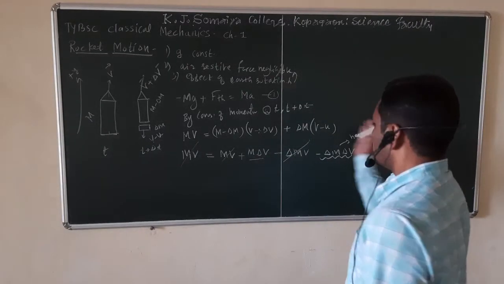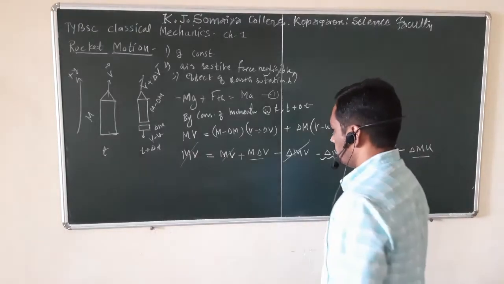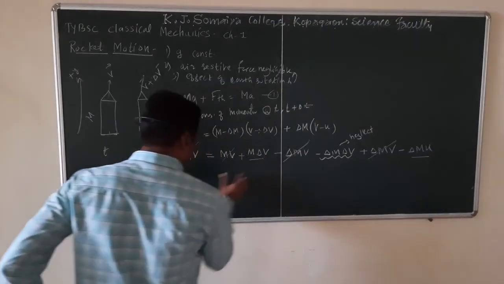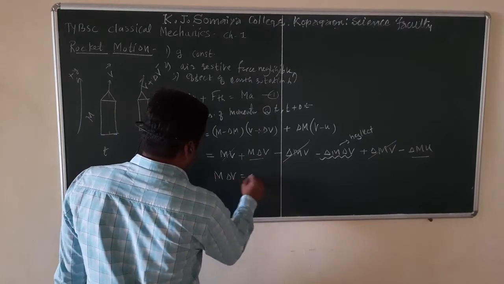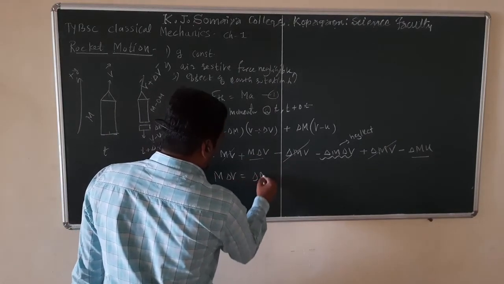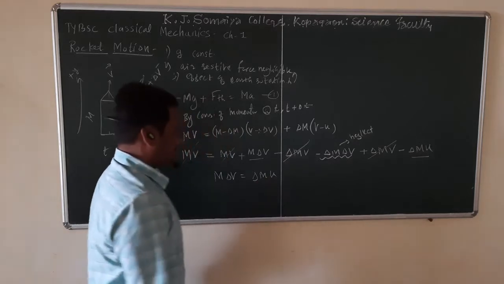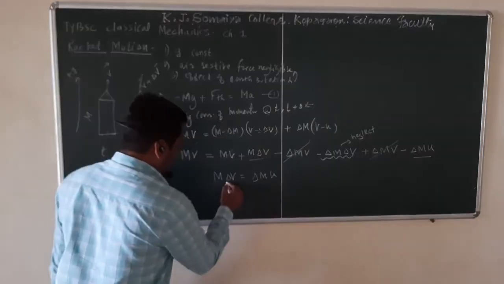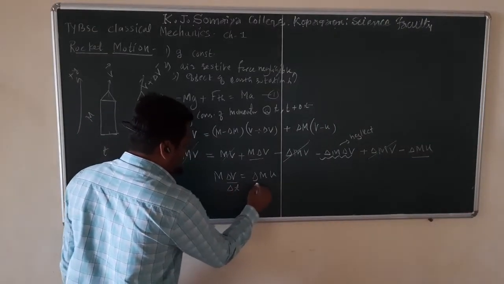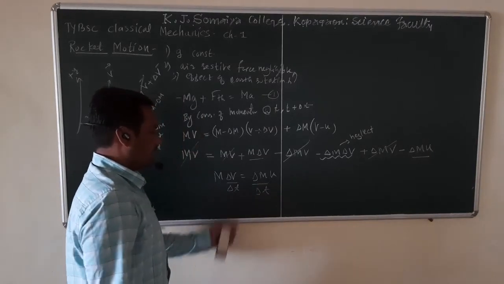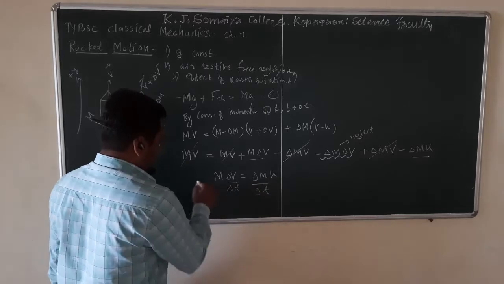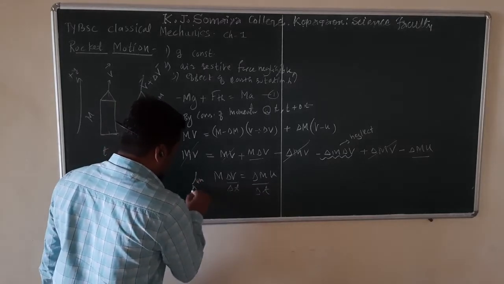We can take this term to the left hand side. So I can write m into delta v is equal to delta m into u. So divide this by delta t and take limit as delta t tends to 0 on both sides.